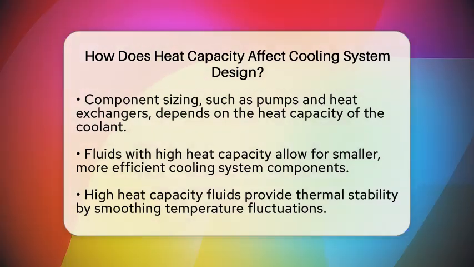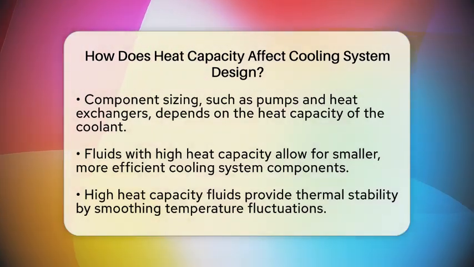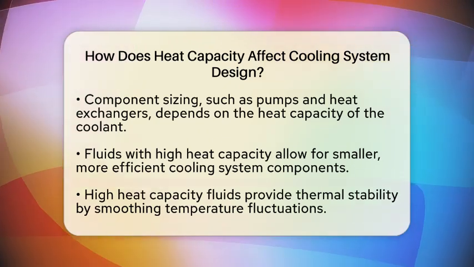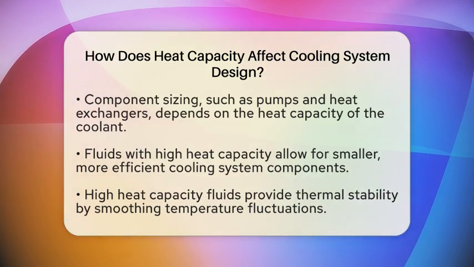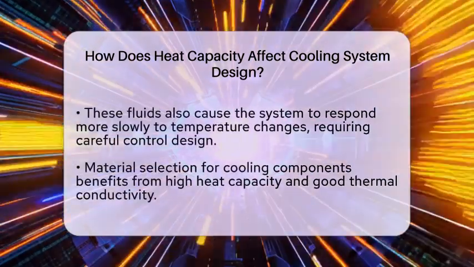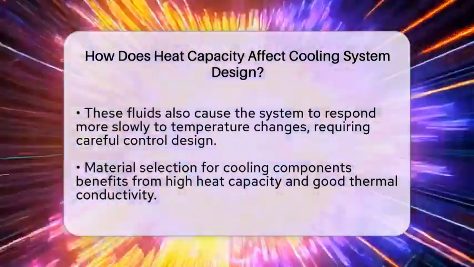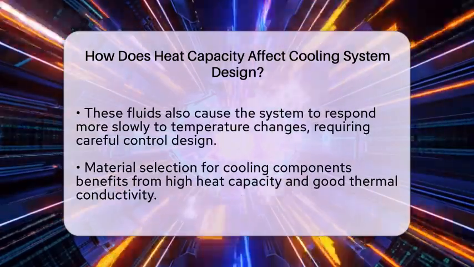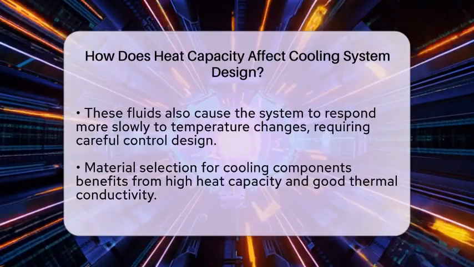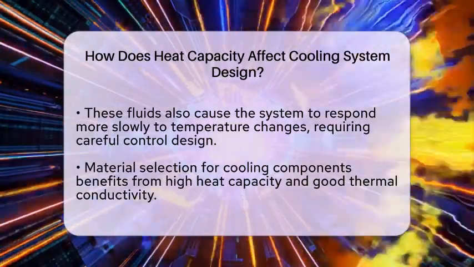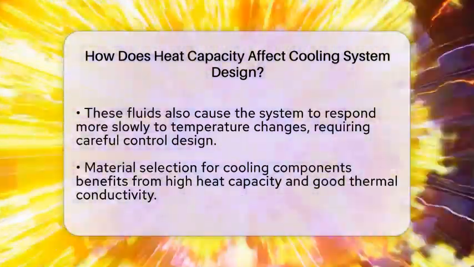It also means the system can operate more efficiently because it doesn't need to work as hard to move the heat away. Thermal stability and how quickly a system responds to temperature changes are also impacted. Fluids with high heat capacity tend to have more thermal inertia, so they change temperature more slowly. This can be good because it smooths out temperature swings, making the system more stable. But it also means the system might take longer to reach the desired temperature, so control systems need to be designed carefully to handle these delays.